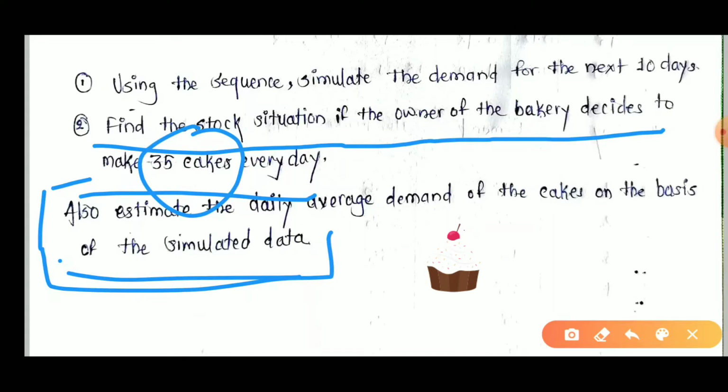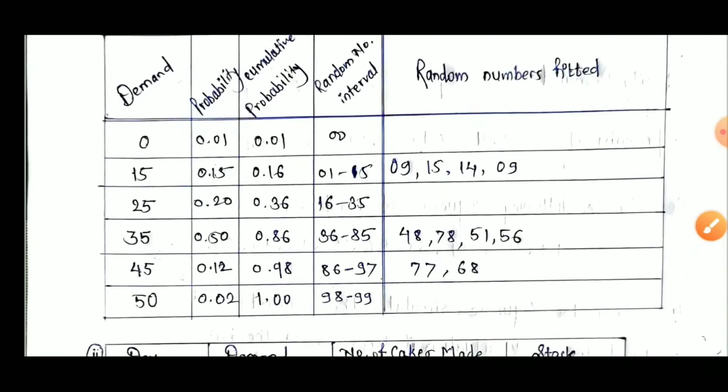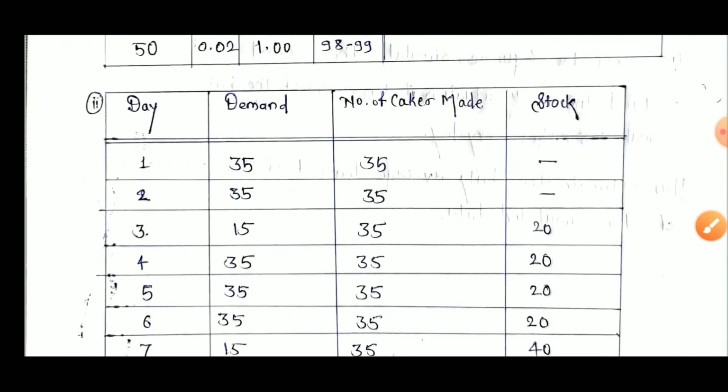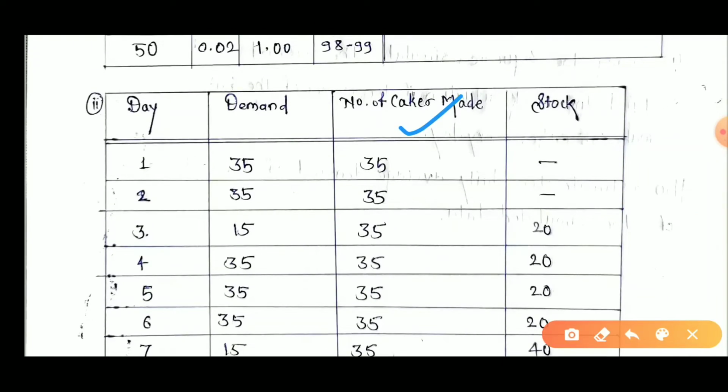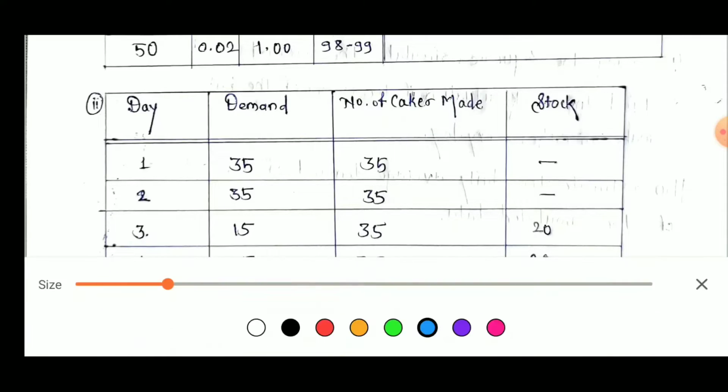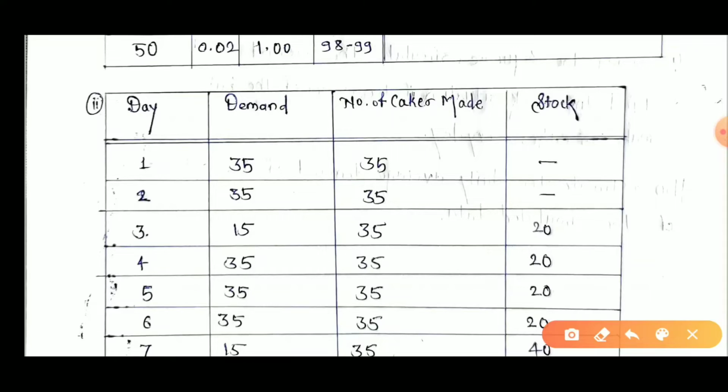Since 35 cakes per day are given, all elements of our third column are 35 cakes per day. Now what is the stock? It means after manufacturing and after the demand, what stock will remain. 35 minus 35 is 0, which means number of cakes made minus demand becomes the stock. Now 35 minus 15 is 20. Our stock is 20 cakes.